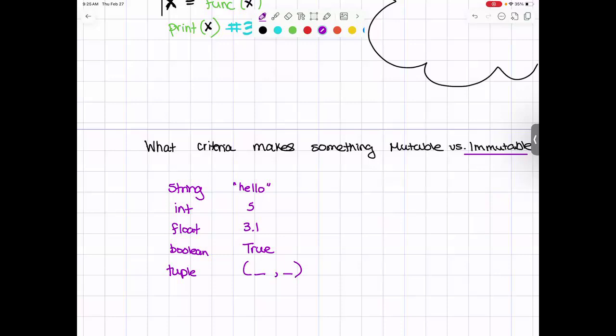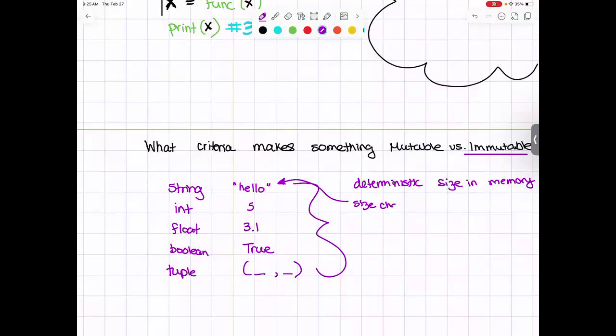Every single one of these has a deterministic size in memory. Once you've decided what your string is going to be equal to, we can figure out the size of a character times the number of characters, and that's how much memory space we need. We know that an integer needs like 8 bits or whatever. I don't actually know. It's embarrassing, but it's something like that.